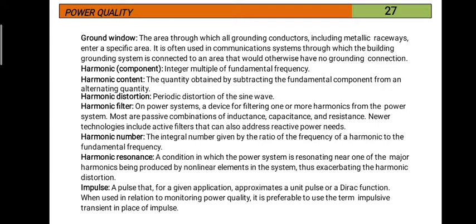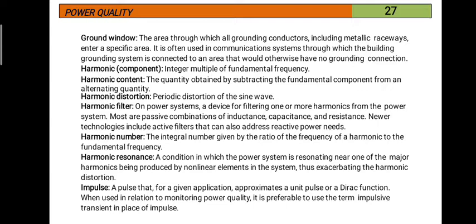What is meant by harmonic content? Harmonic content means, on the entire magnitude of the voltage or current, if you remove the fundamental component, the remaining component is known as harmonic content. For example, if the RMS value of the fundamental frequency is 230 volts, and for the same sinusoidal waveform, the RMS value is 250 volts, that means the fundamental is 230 only.